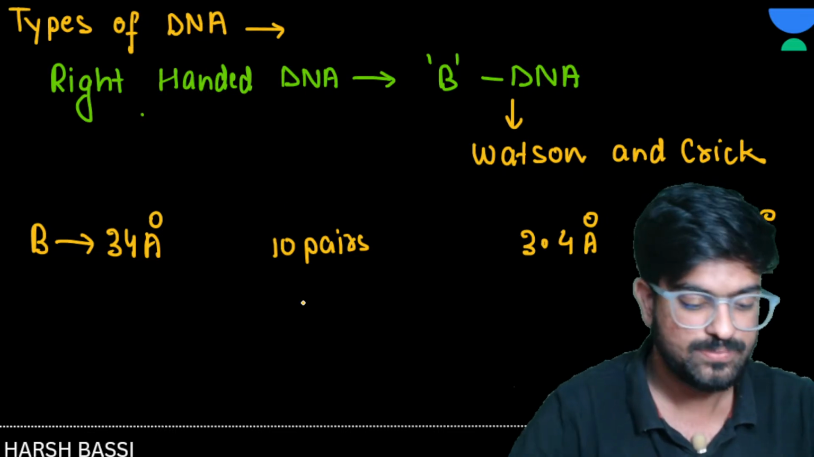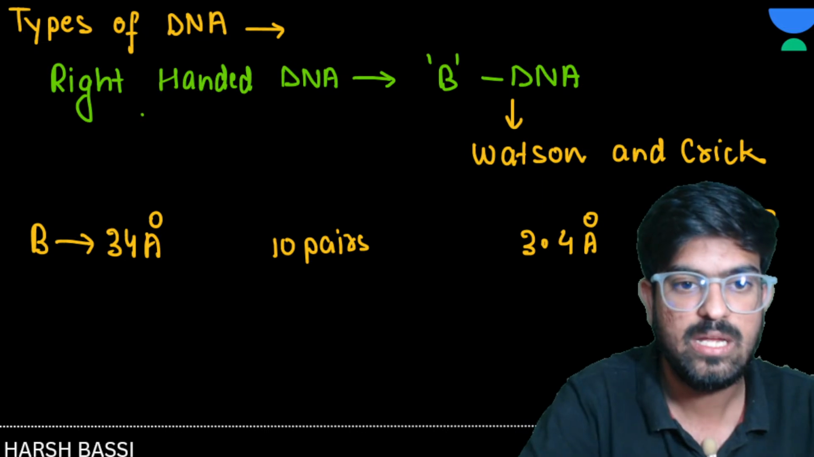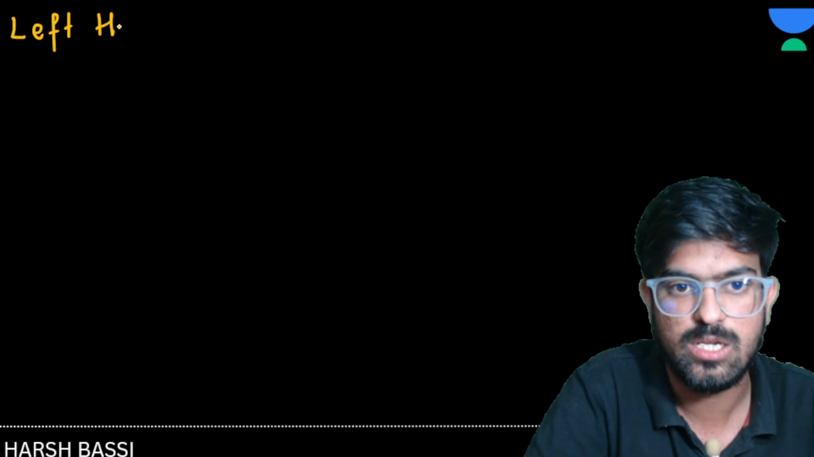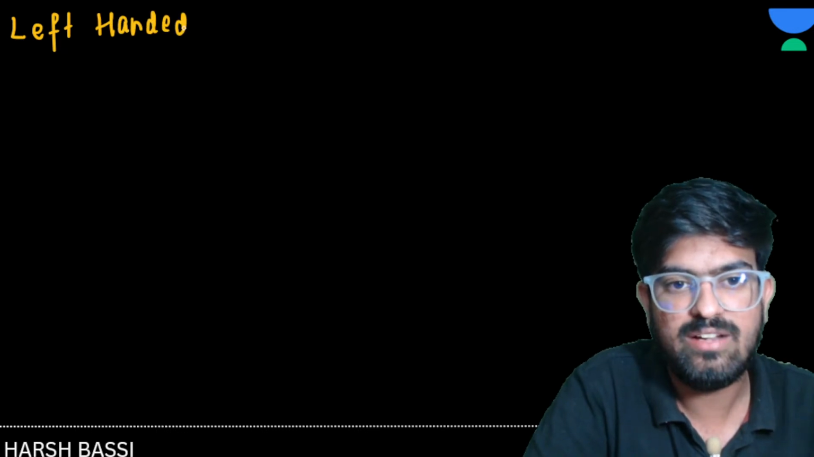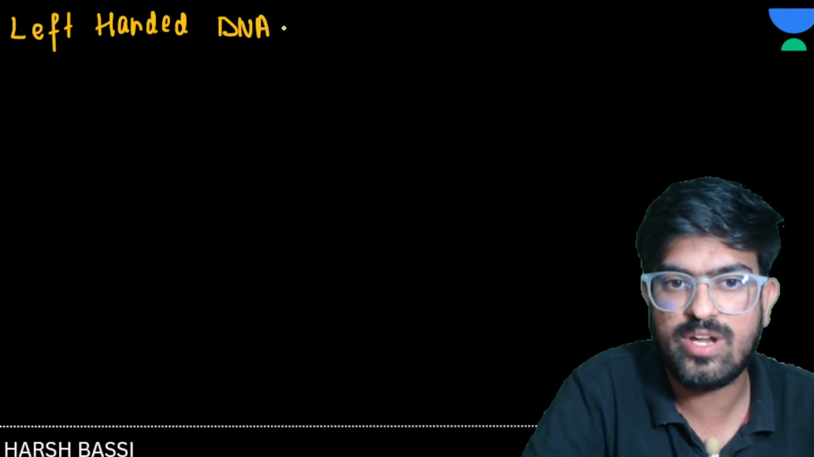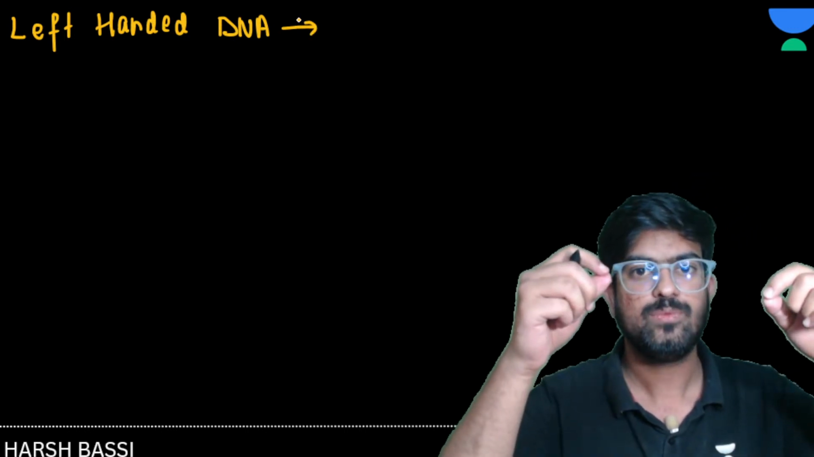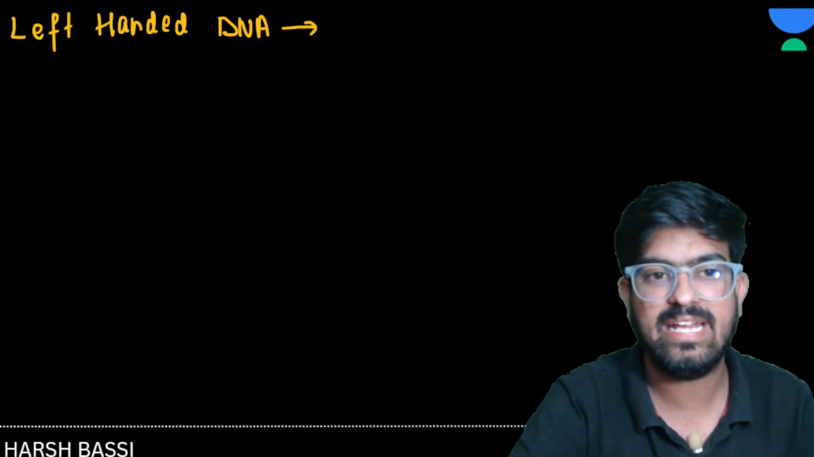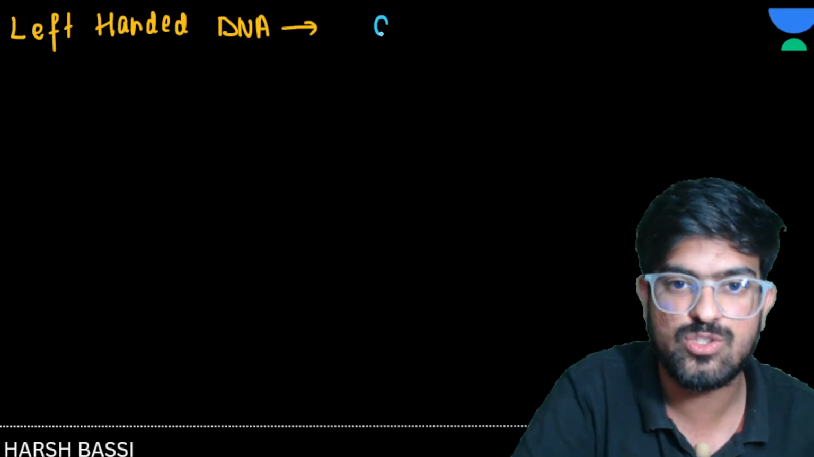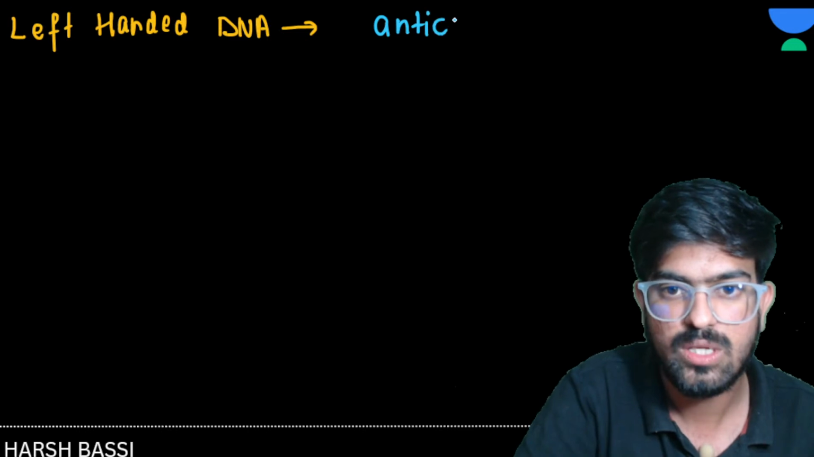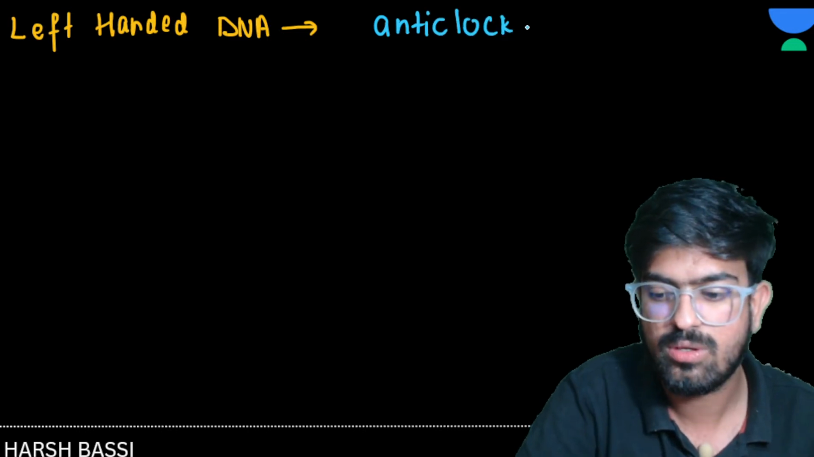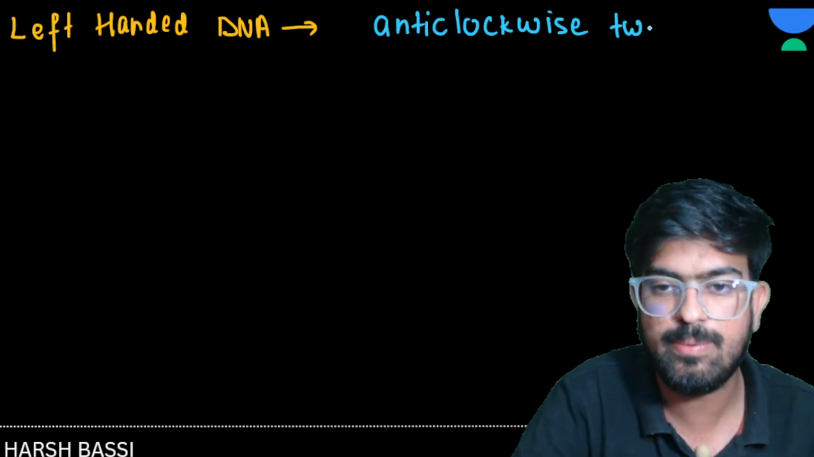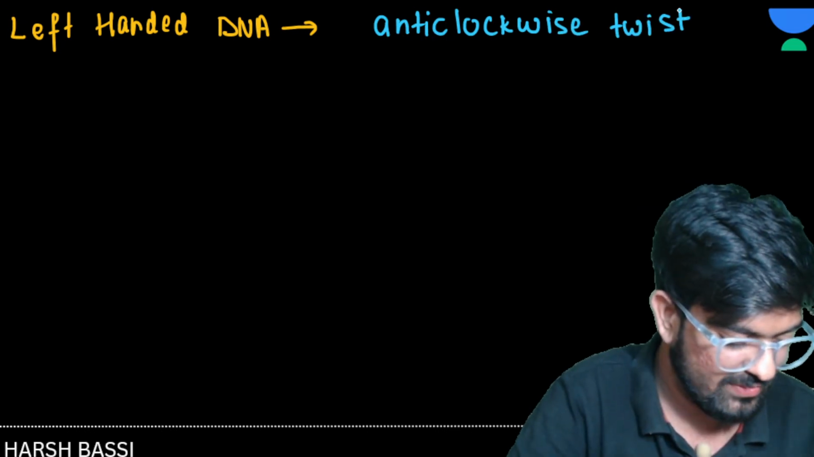Now see, what comes here is left-handed DNA, the second type. What is this left-handed DNA, sir? Basically, you have taken two strands of DNA and twisted them anti-clockwise, so that becomes left-handed DNA. Anti-clockwise twisting is present, so we call it left-handed DNA.